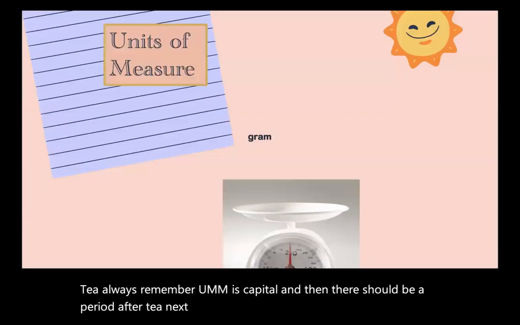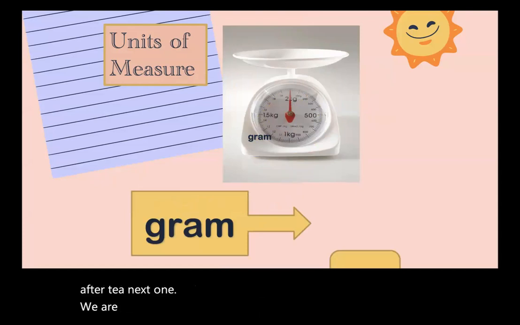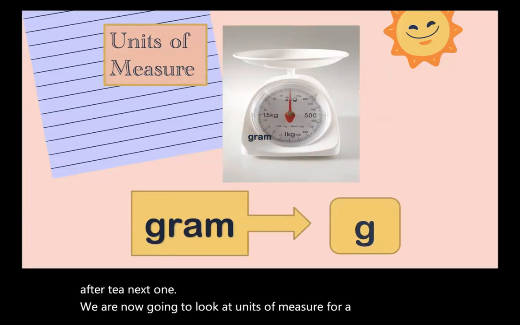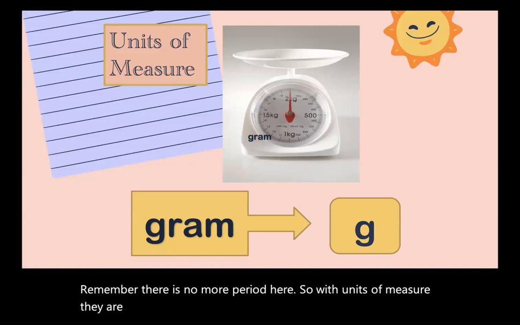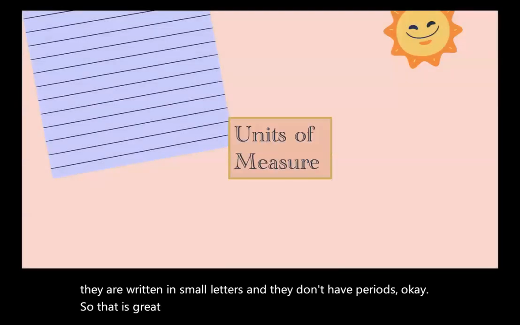Next one. We are now going to look at units of measure. For a gram, remember, there is no period here. So units of measure are written in small letters and they don't have periods. Okay, so that is gram.